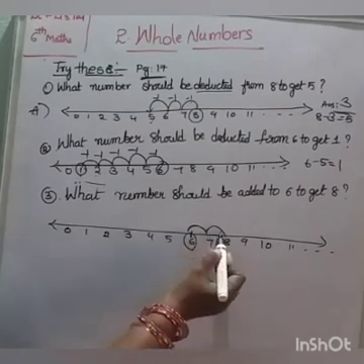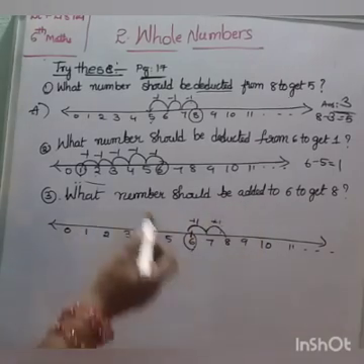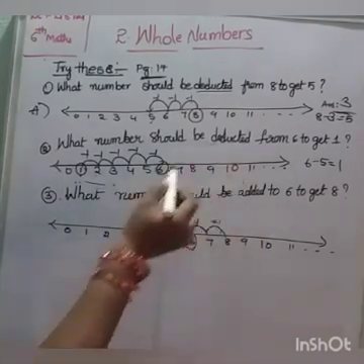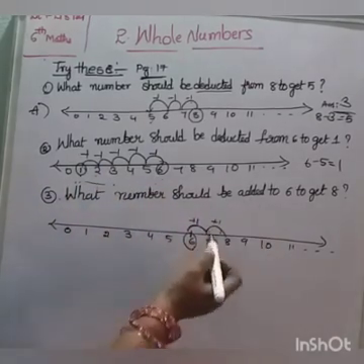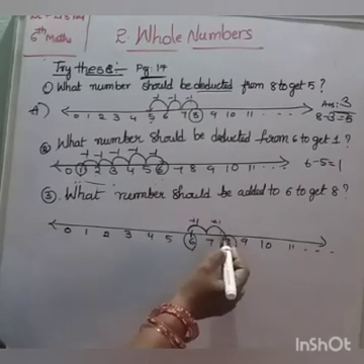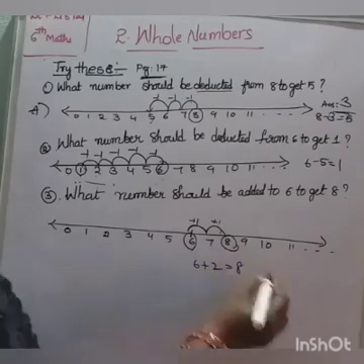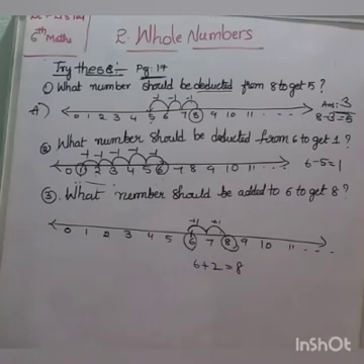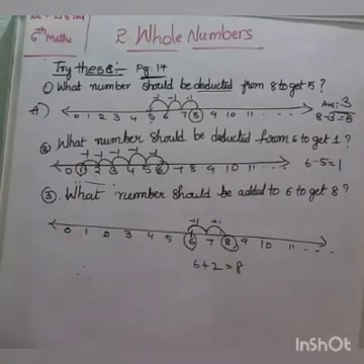2 steps only, no? Plus 1, plus 1, because here it is addition. So move forward. For subtraction, deduction, we have to move backward. Here it is addition, so we have to move forward. 6 plus 2, we get 8. So 2 should be added to 6 to get 8. This is how we find out additions and subtractions.